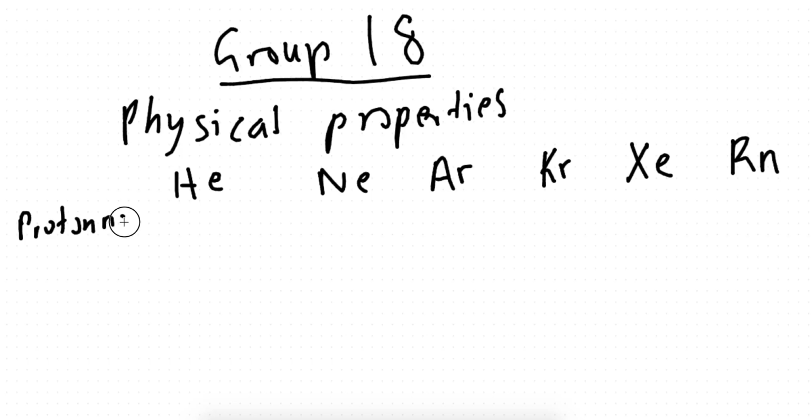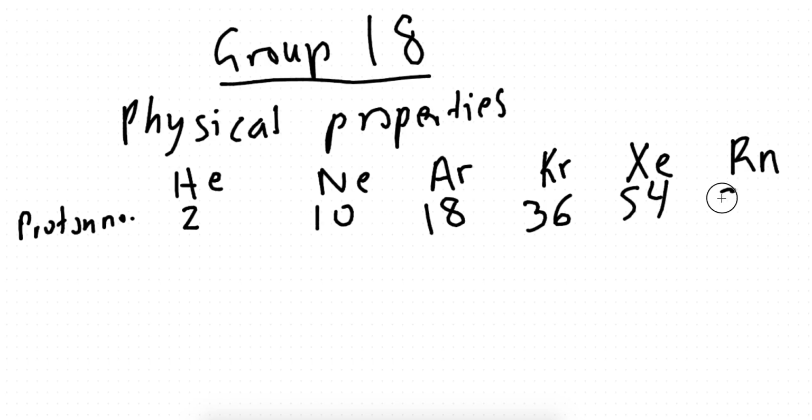Now, the first thing I'd like to talk about is the proton number. Proton number for helium is 2, neon is 10. It basically will increase by 8, 18, but not always, guys. And the reason for that, don't worry about it, we'll come to that later. There are some rules in placing the number of electrons in a shell. So don't worry about that for now.